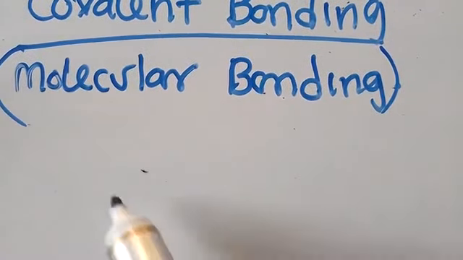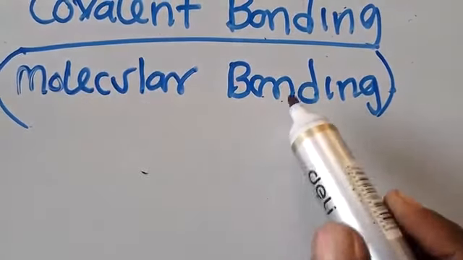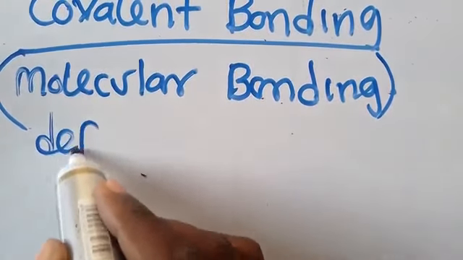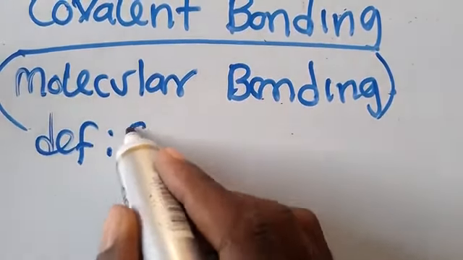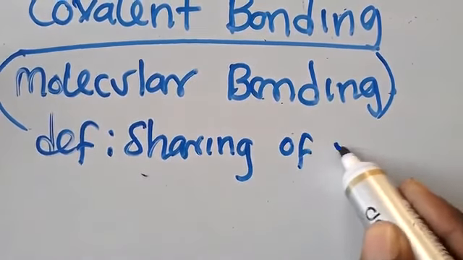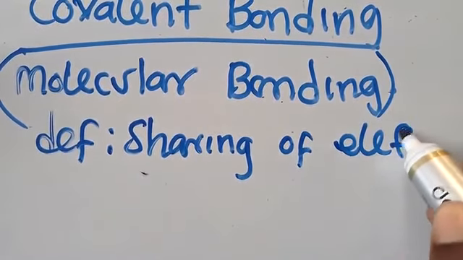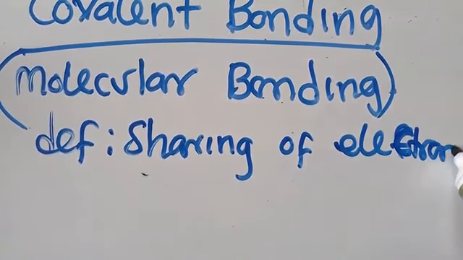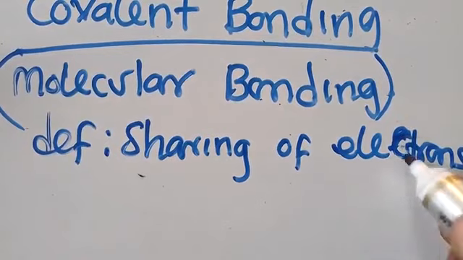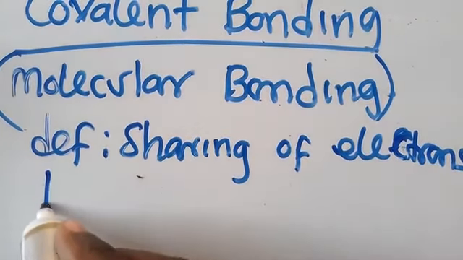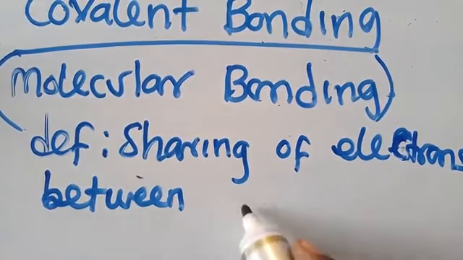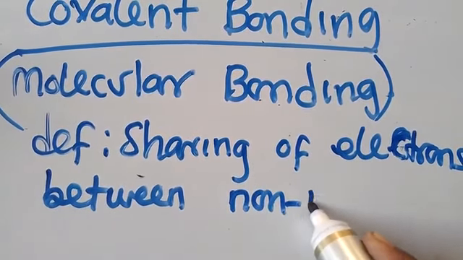Now, what is molecular bonding or covalent bonding? I'm going to give the definition of this one. This is just the sharing of electrons. It is the sharing of electrons between non-metals. So this is what you need to get.